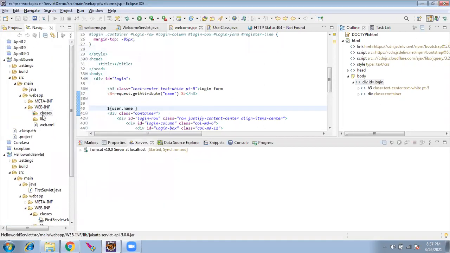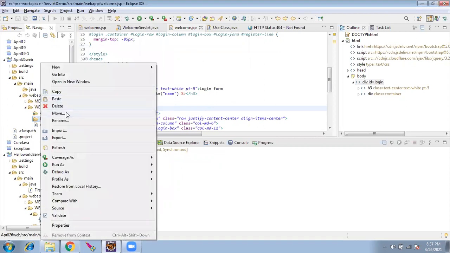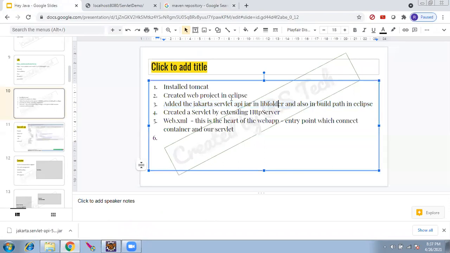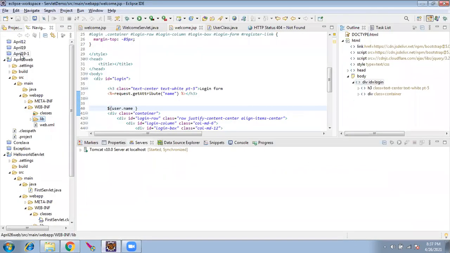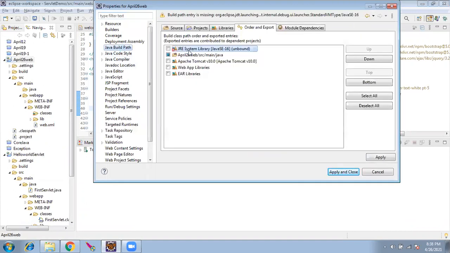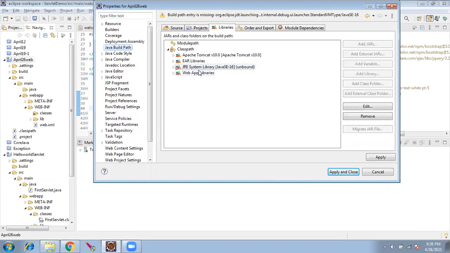This is the important thing. We'll place the jar into lib. Lib means library. We'll paste it here. That is the step I have given: you have to place it in the lib folder. It is done. Also, in the build path in Eclipse, you right-click the project, go to Properties, Java Build Path, Libraries.